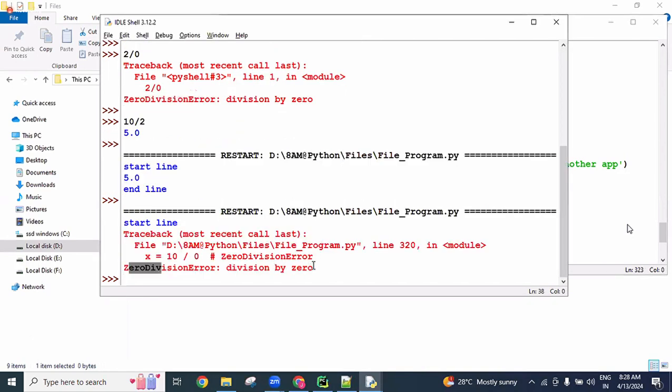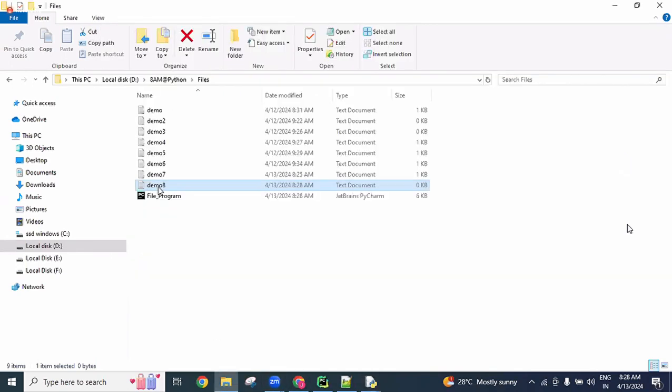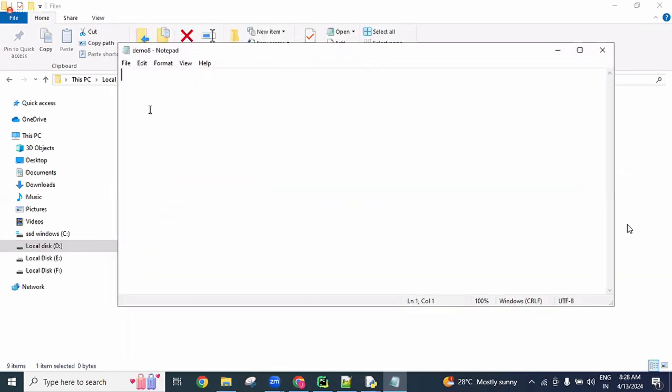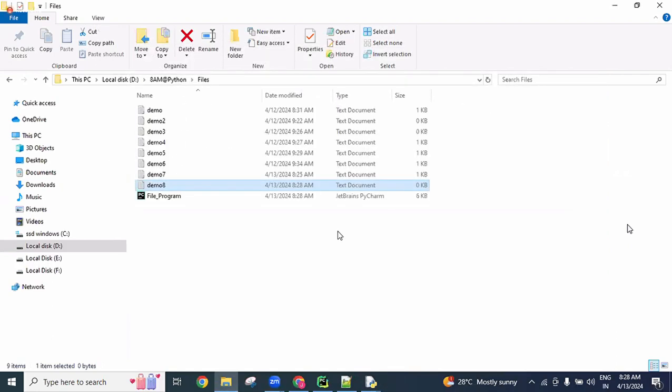So because of this, what is happening? We are unable to see the data in the file, even though the data is created. If you want, you can see here demo8: no data is there. Understood? So this is a problem if we use a normal file object, if we create a normal file object without the with keyword.